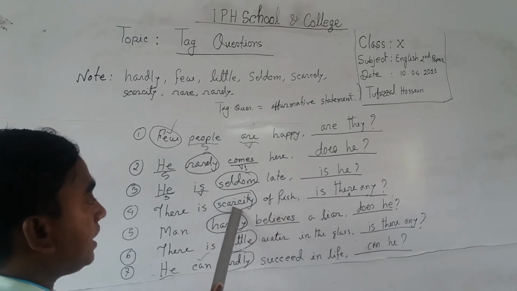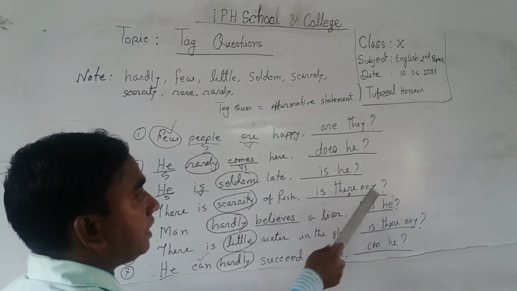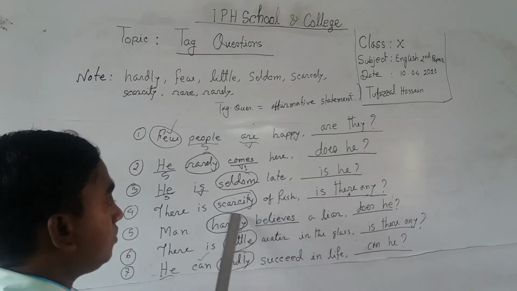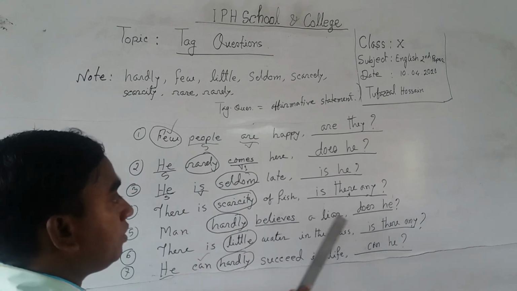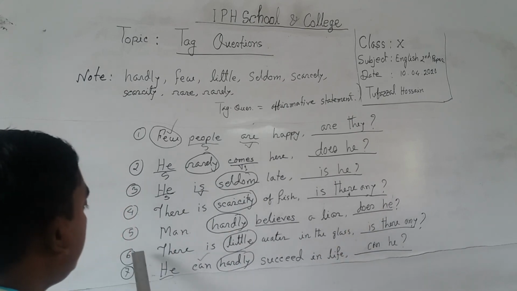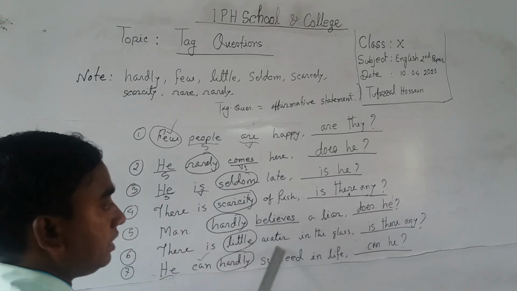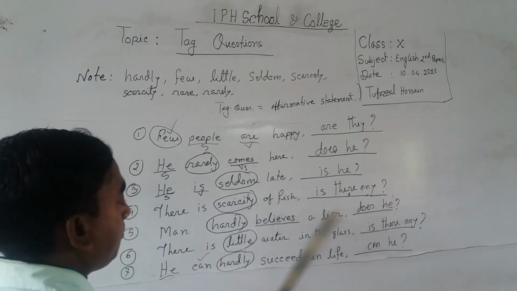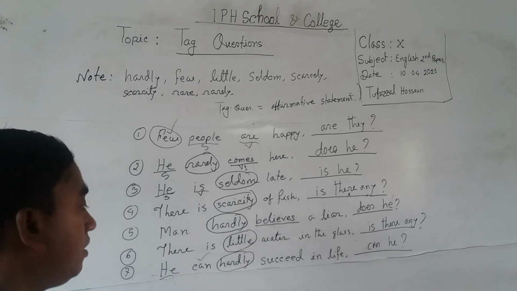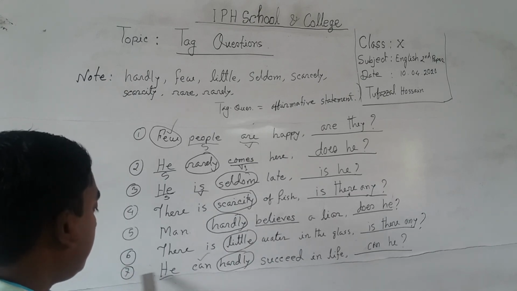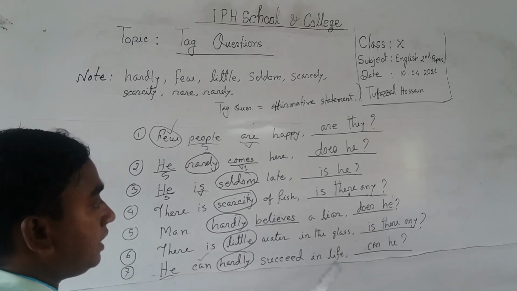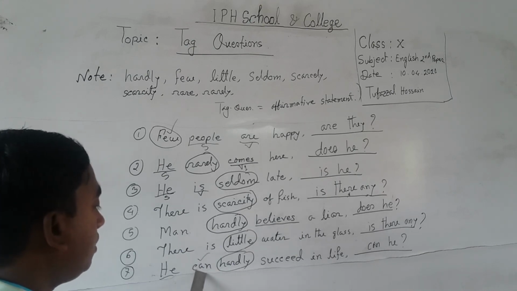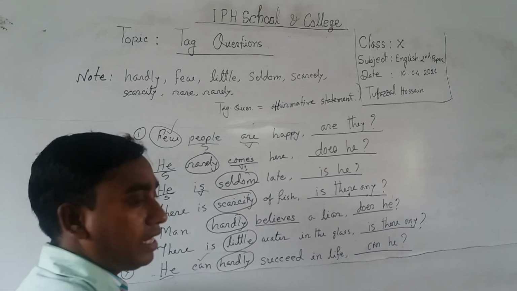So scarcity is negative, so the answer is is there any. Number five, man hardly believes. So hardly has negative meaning, so it will be does he. Number six, there is little water in the glass. So it will be is there any because little has negative meaning. Number seven, he can hardly succeed in life. Here also hardly has negative meaning. So can and subject he, can he.